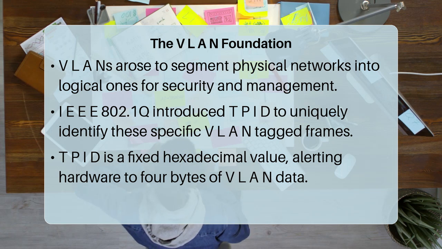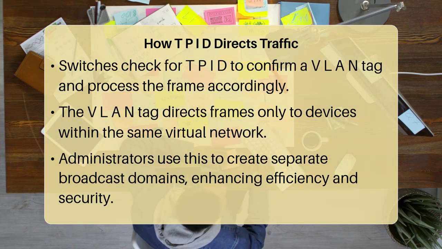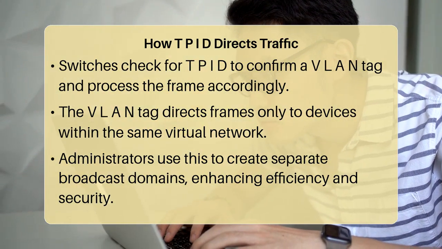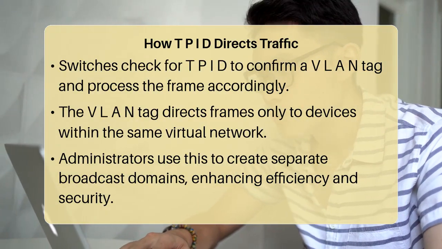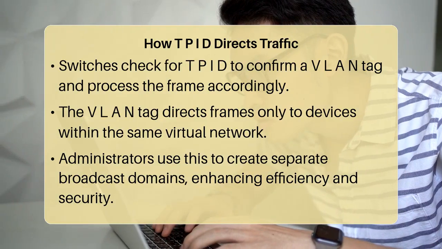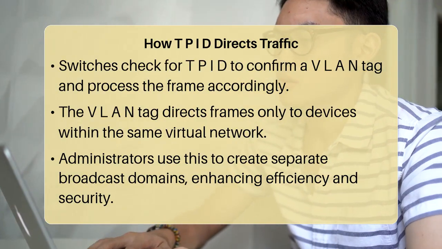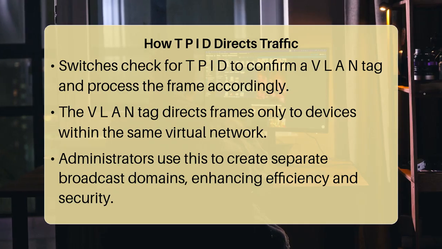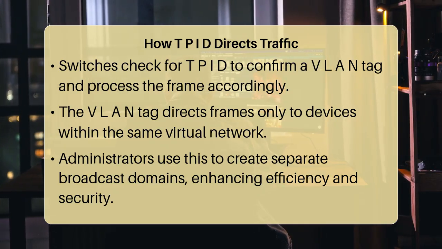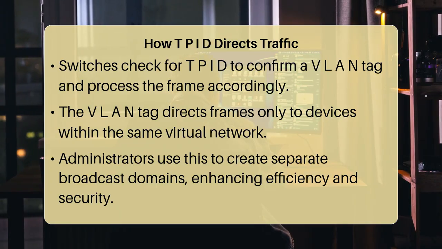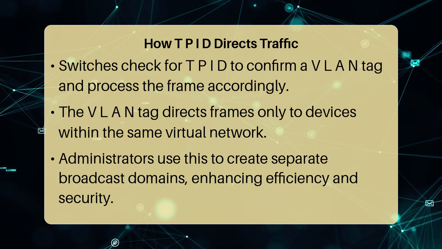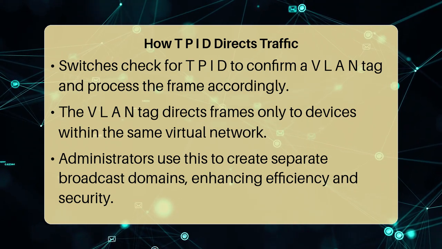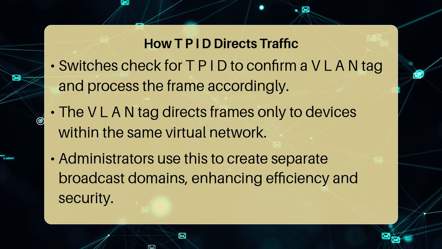If the TPID is present, the switch understands that the subsequent four bytes carry the VLAN tag, which includes the VLAN identifier and the priority code point. This vital information empowers the switch to accurately direct the frame exclusively to other devices residing within the same virtual network, effectively isolating traffic. Network administrators leverage this mechanism to establish distinct broadcast domains, significantly boosting network efficiency and bolstering security by preventing traffic from one VLAN from traversing into another.